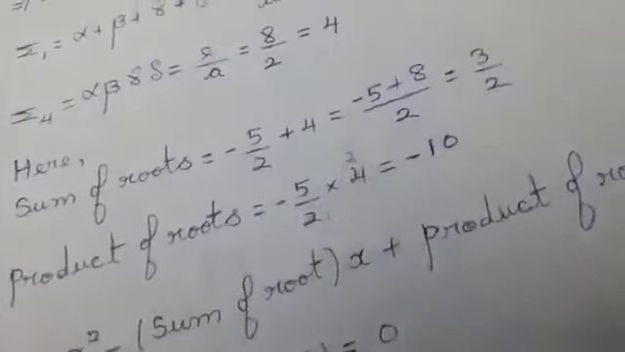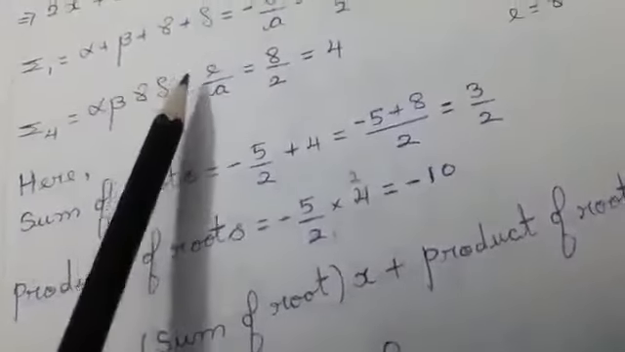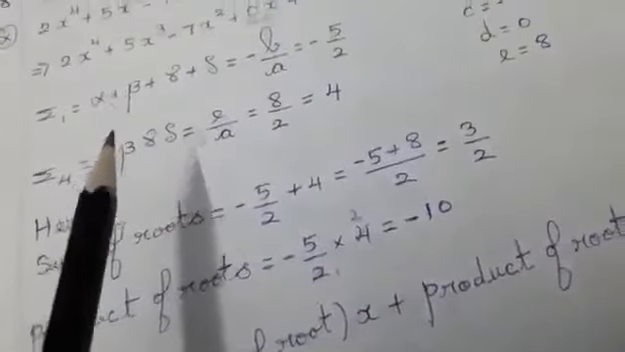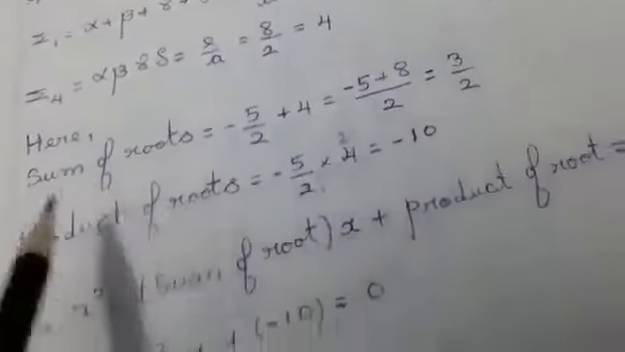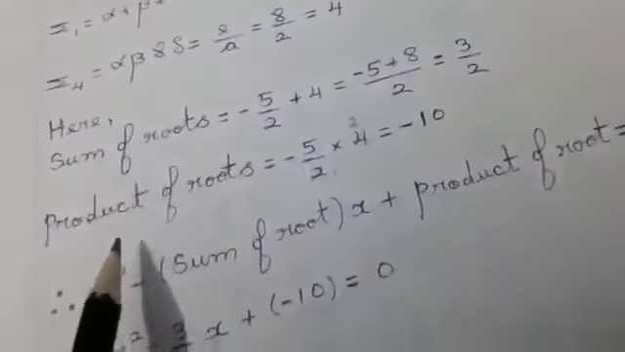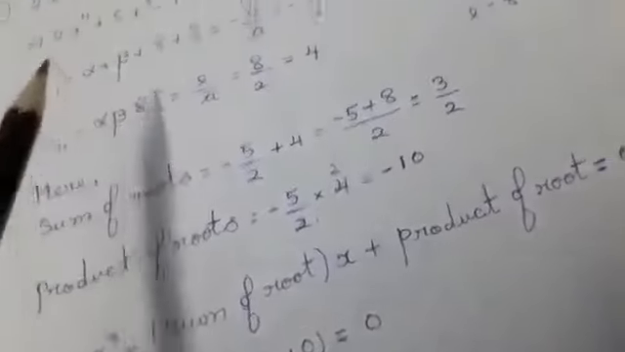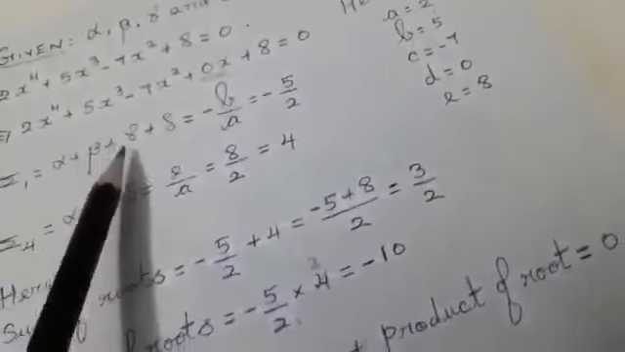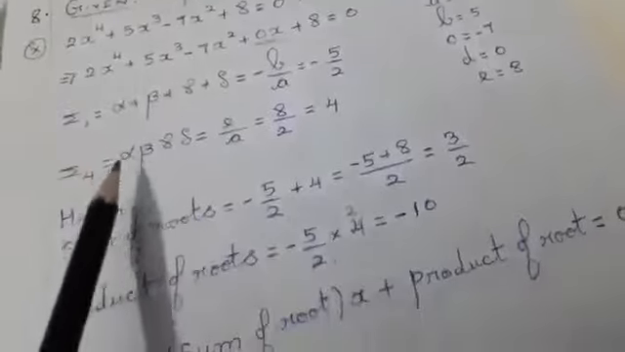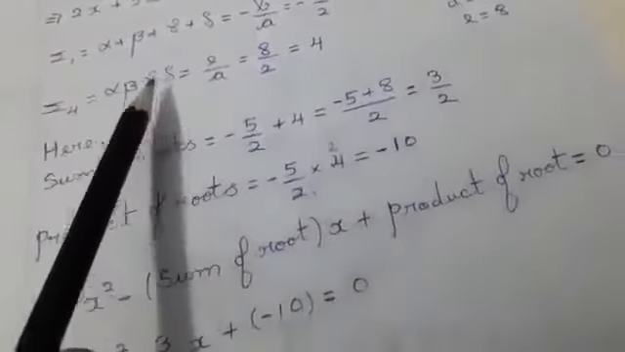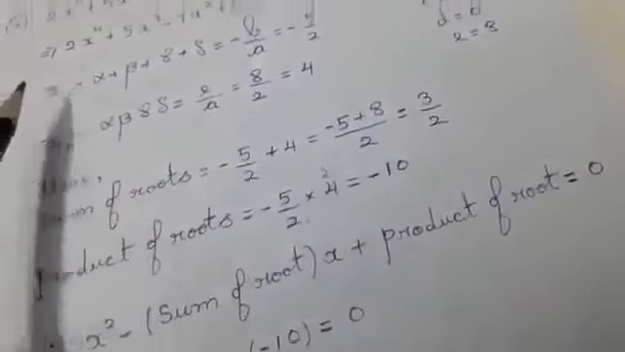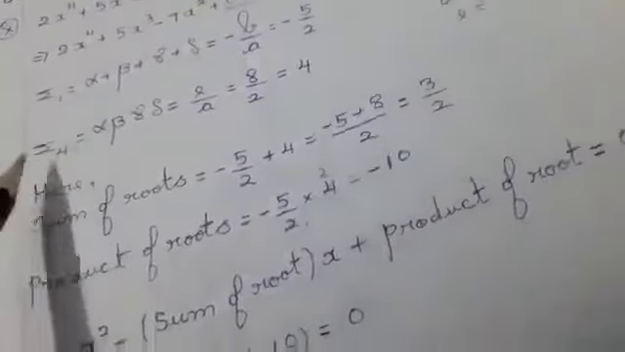They have given you the degree 4 equation, but they are asking you to find the degree 2, that is the quadratic equation. For that quadratic equation, I have only 2 roots. The 2 roots are in this form: the first root is alpha plus beta plus gamma plus delta, and the second root is alpha beta gamma delta. That is why I am calculating only summation 1 and summation 4.